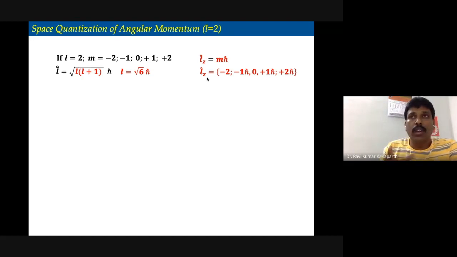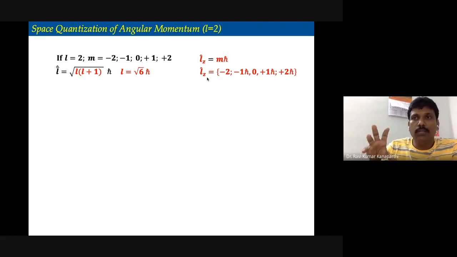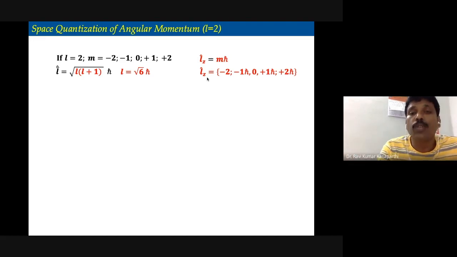So we have to draw a vector of length square root of 6 h cross, and then you have to draw these such that it makes a projection on the z-axis of either minus 2 h cross, minus 1 h cross, 0, 1 h cross, or 2 h cross.